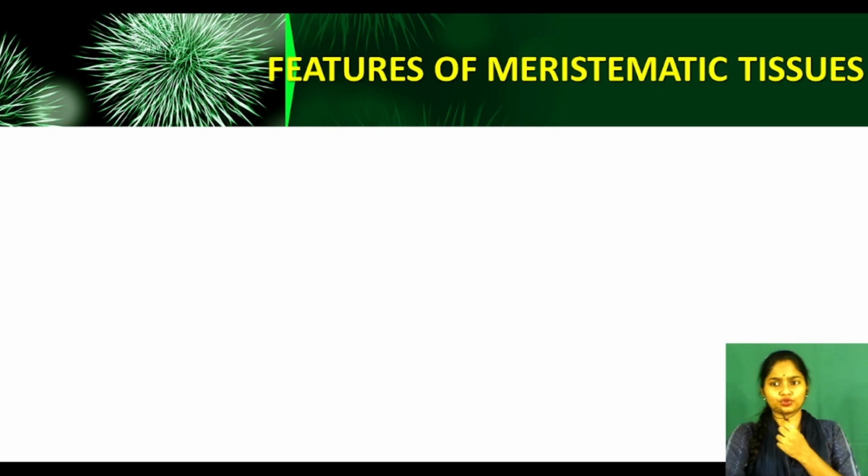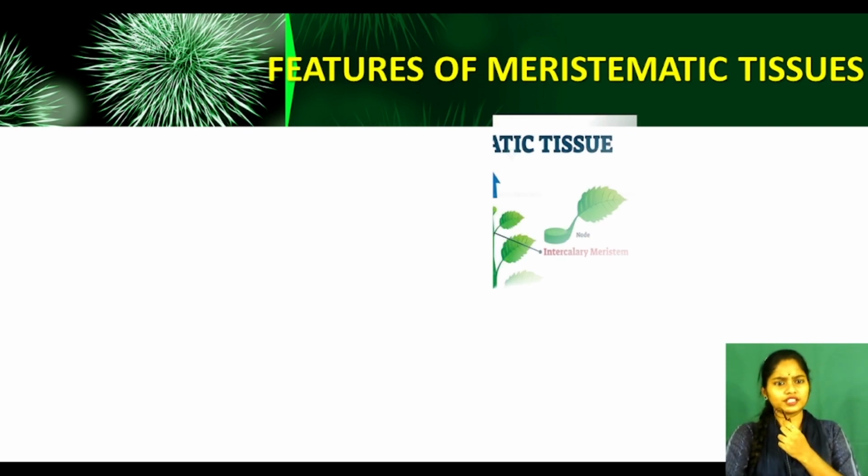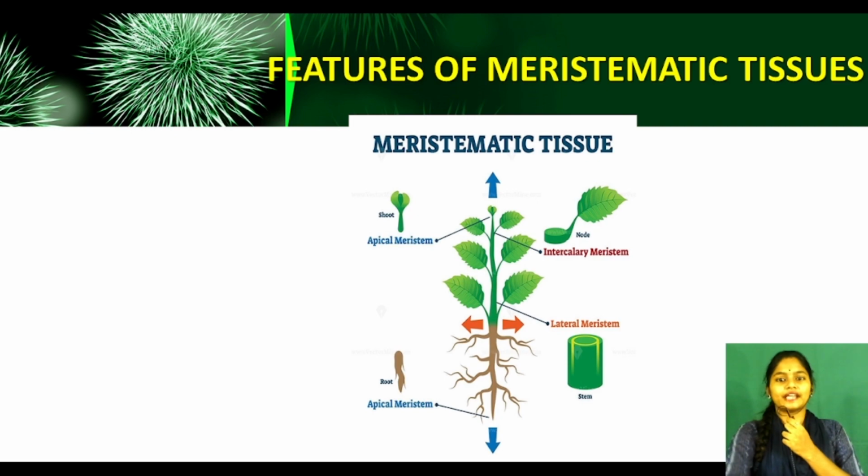Now, features of meristematic tissue. How will you know that this is meristematic tissue? Look, can you see meristematic tissues? Apical meristem is in the tip. Here is also apical meristem which is towards the root, and lateral meristem which will help increase the width of the plant, and intercalary is where the leaf is attached to the branch. Yes, that is called the intercalary meristem. We will be discussing them in a lot of detail. Okay. Now see, they are very much active.